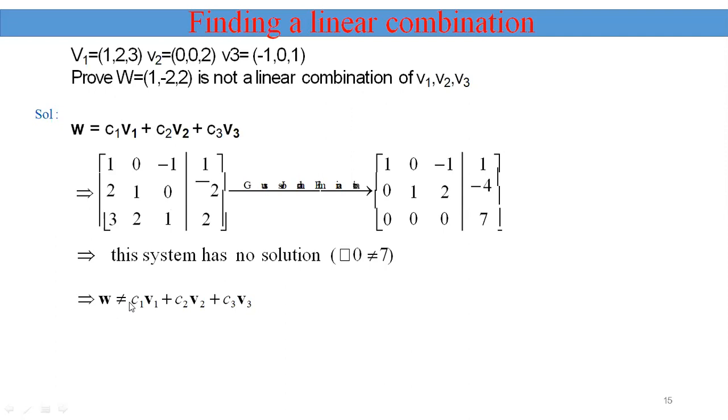Because W cannot be expressed as c1 v1 plus c2 v2 plus c3 v3, which can be written in matrix form, this system has no solution. That means we can't express it as a linear combination of these vectors.